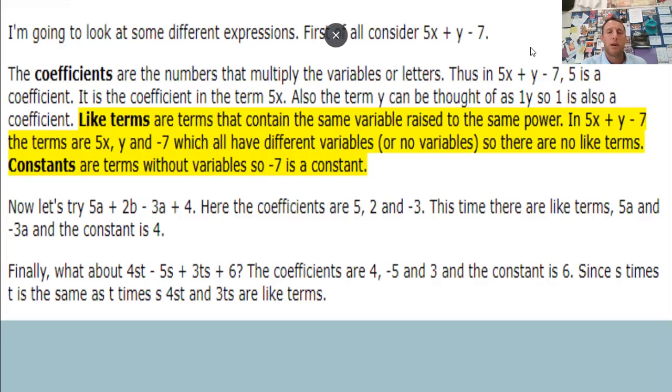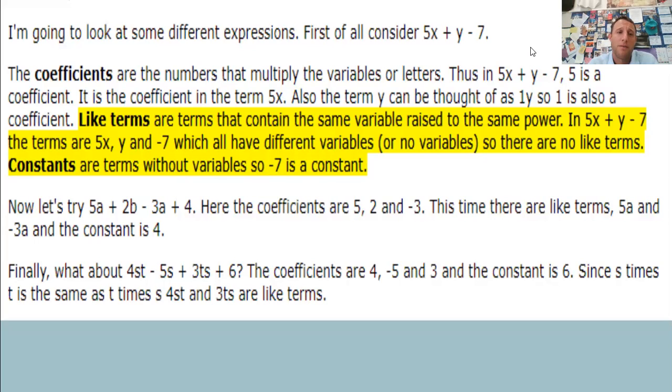I really want to talk about what we're doing today in class. So we've got a couple things to learn. Our objective is I'll be able to simplify algebraic equations. So we have been learning a lot with algebraic equations, and I know this is a pre-algebra class, but we get into the nitty-gritty of algebra for sure. So we're going to talk a little bit about like terms today, constants, and coefficients. Coefficients are the numbers that multiply the variables.